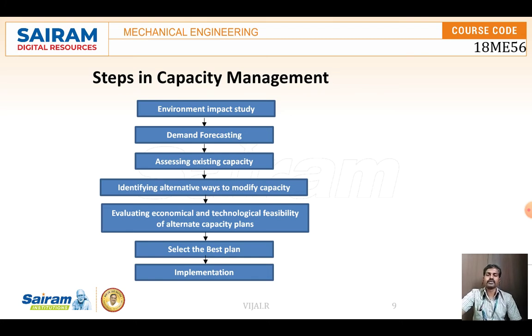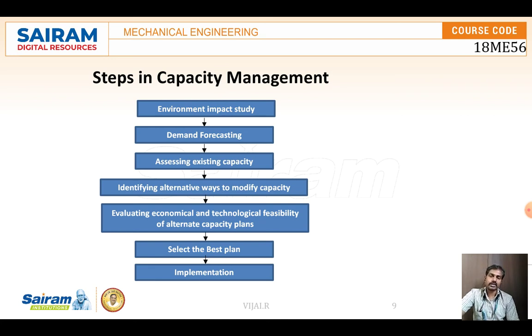According to that, we have to assess our existing capacity. It shows the difference between the demand and our capacity, so that we can identify alternative methods to improve the capacity, different methods to modify the capacity.